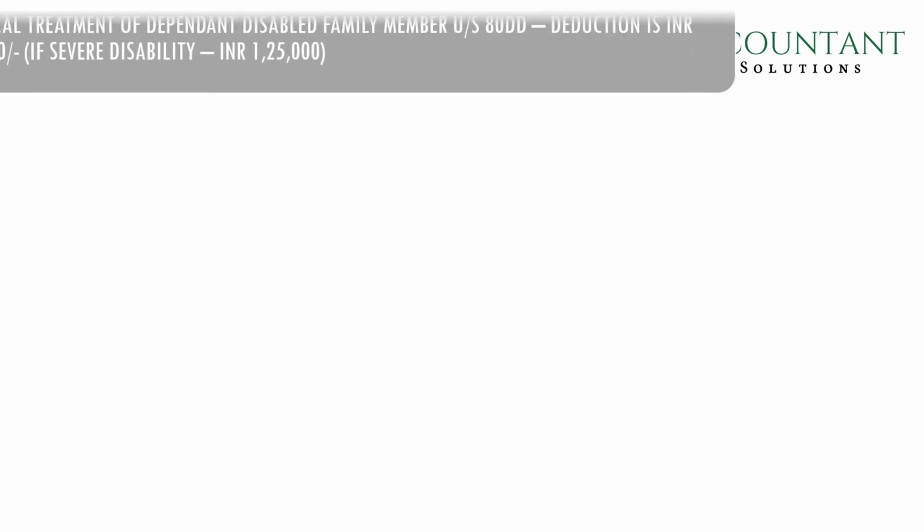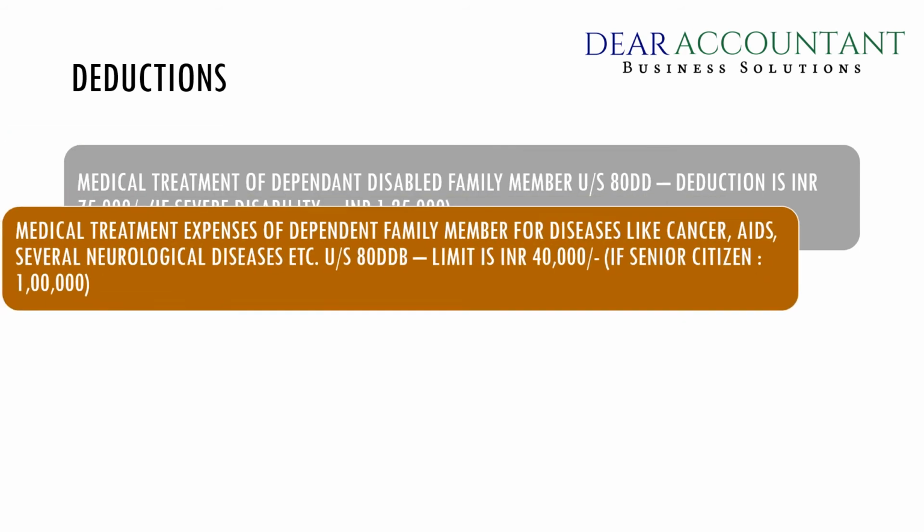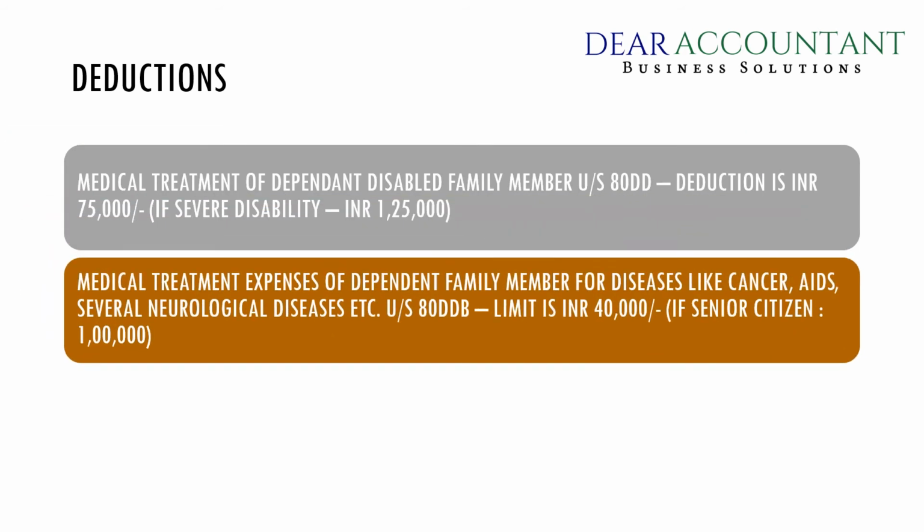Medical treatment expenses for a disabled family member can be claimed under section 80DD. The total deduction that can be claimed is rupees 75,000. If the person has a severe disability, you can claim a deduction up to a maximum of rupees 1,25,000.